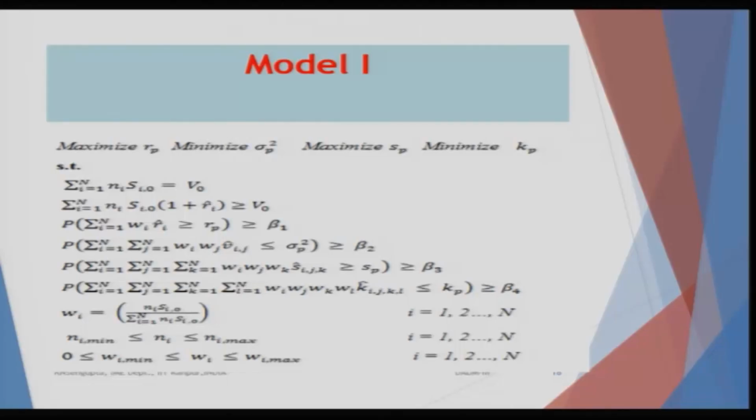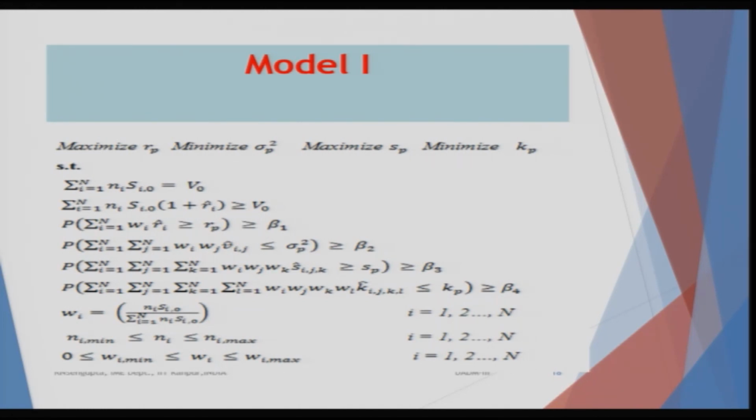So, beta 1, beta 2, beta 3, beta 4 are, as I mentioned, dependent on the decision maker, they can be equal also. Hence, coming back again to the fourth constraint, the kurtosis value of the overall portfolio should be less than or equal to Kp. Kp is the set value which we have taken in our optimization problem, and you want to minimize it, like push it onto the left, more away from the 0.